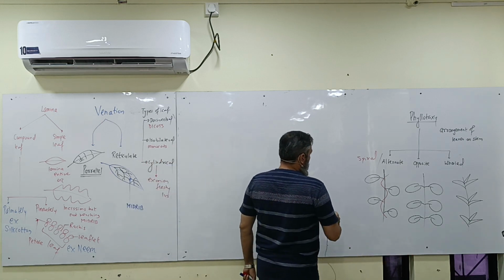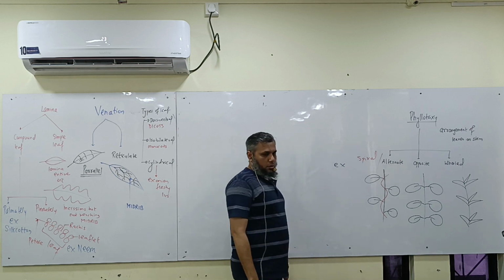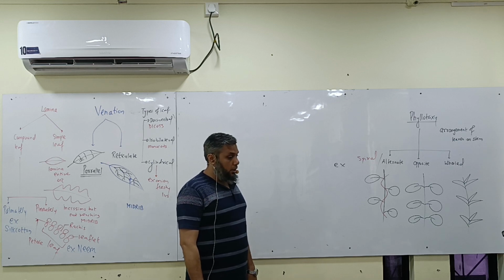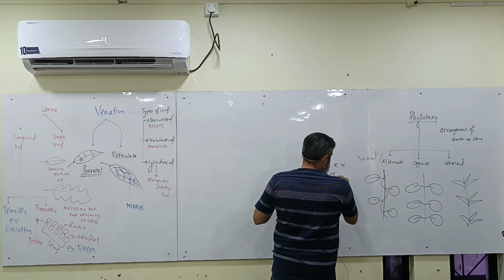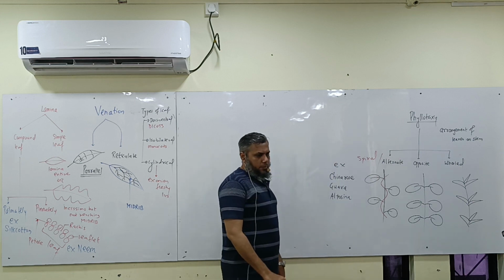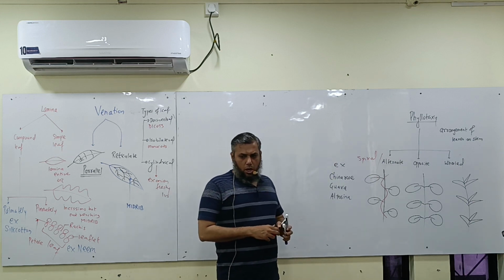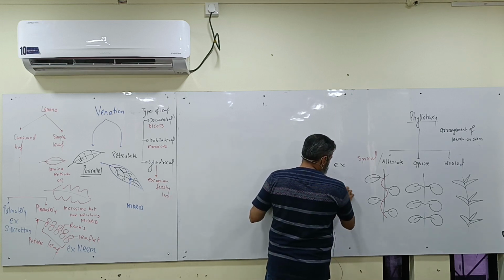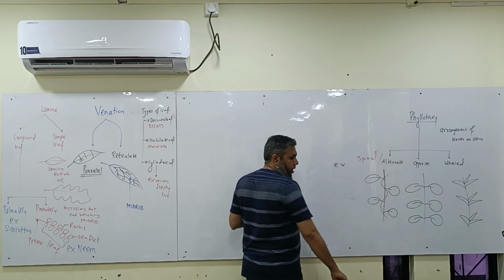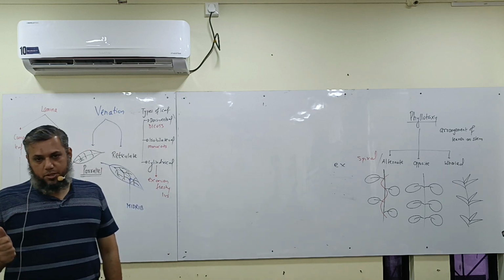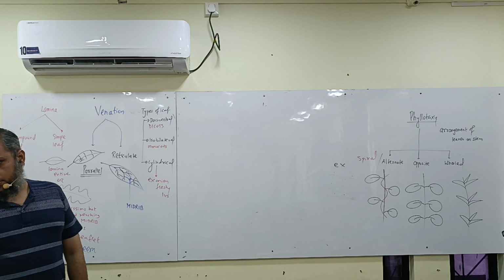See the examples of alternate. Tell me the three examples that are there in the inside text. China rose, mustard, and sunflower. For opposite, आपने गलत पढ़ा है। अब मैं alternate के बारे में बात कर रहा हूँ: China rose है, mustard है और sunflower.